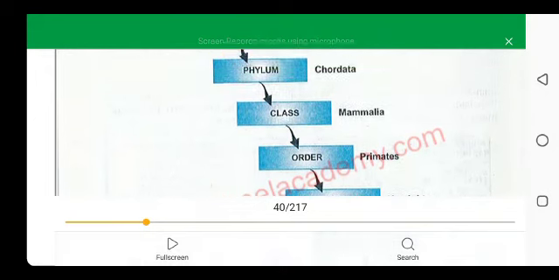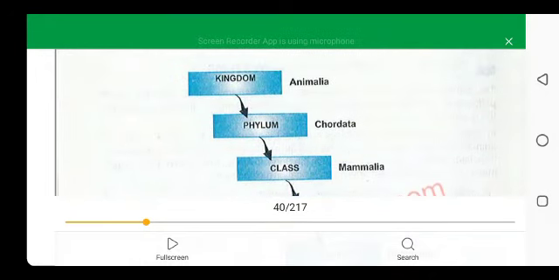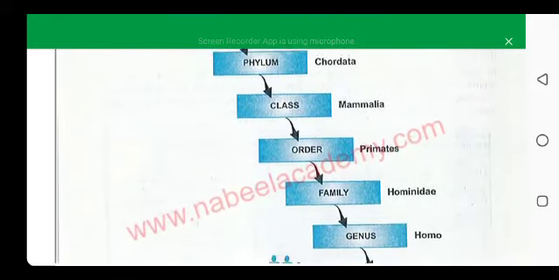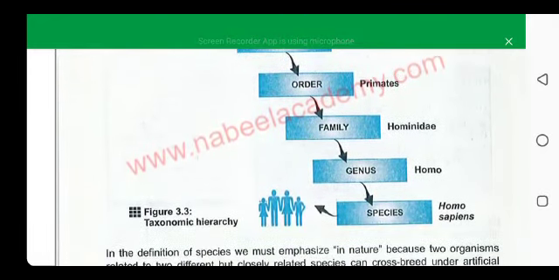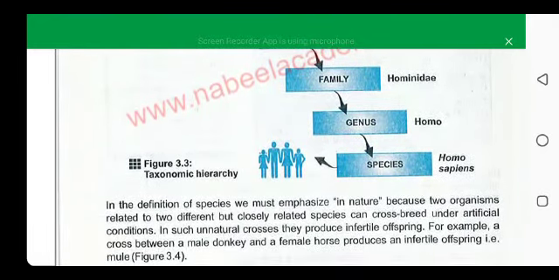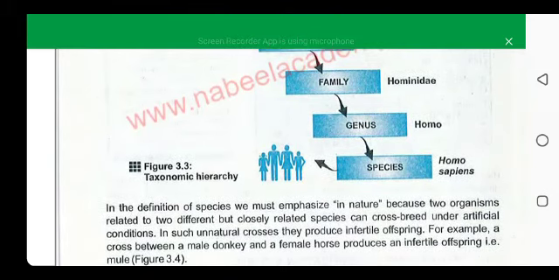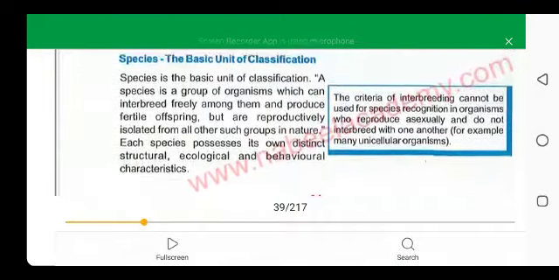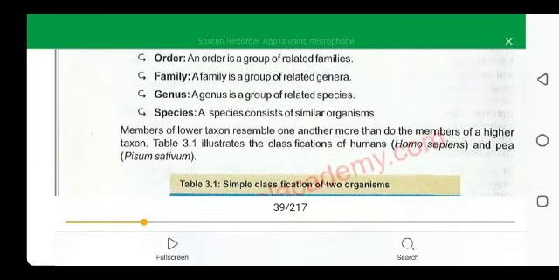The highest taxonomic group in this ladder is kingdom, then phylum, class, order, family, genus and then species. This is known as the taxonomic hierarchy.